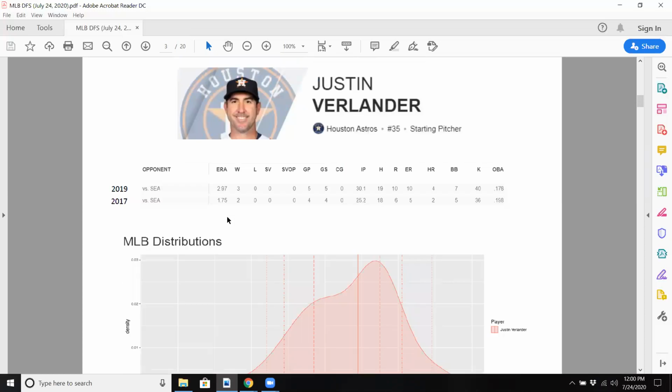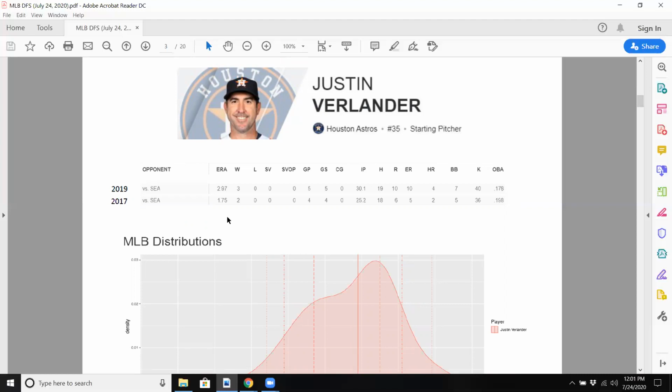They are playing the Mariners, so a weak opponent. They're in Houston. And you can see his numbers against Seattle last year and 3 years ago. I didn't put 2018 because he only had, I think, 1 game against them. I think he only pitched 2 innings and didn't do too well. So due to the small sample size, we'll throw that one out. Here we have a total of 9 games, record 5-0, ERA really low, 76 strikeouts over 56 innings pitched, only 12 walks. So you're talking about 76 divided by 12. That's an incredible, more than 6-1 strikeout to walk ratio.